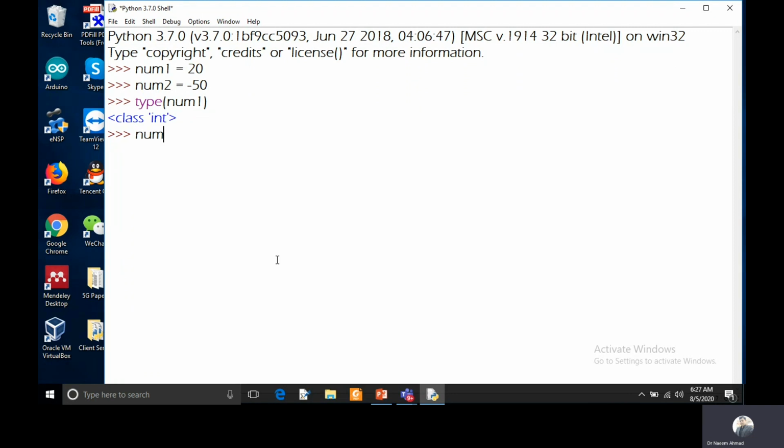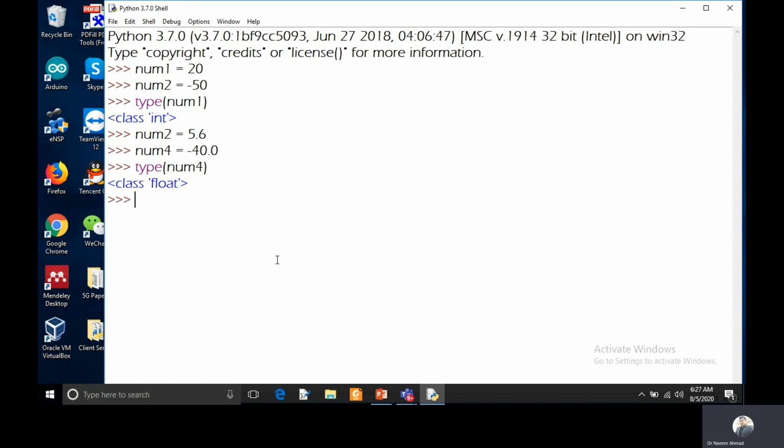If you take one more variable and assign 5.6, it is a real number, so the type of this value is float. And if you take num4 and assign minus 40.0, then it is also a real number. Then if you pass it to the type function, which is a built-in function in Python, it will return float because these are real numbers. So the type of a real number in Python is float.